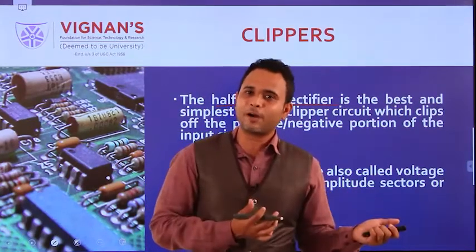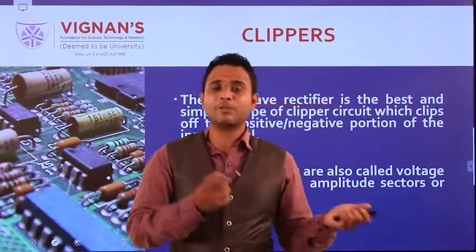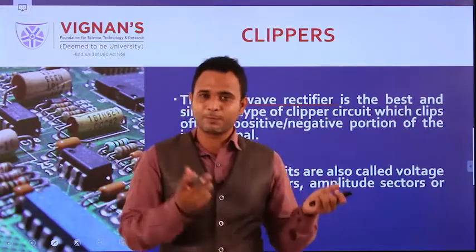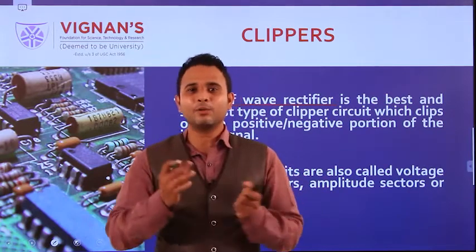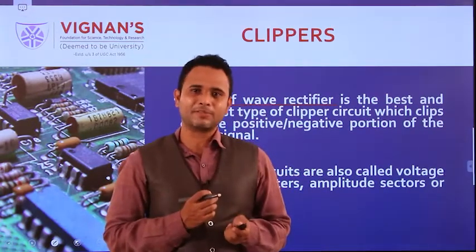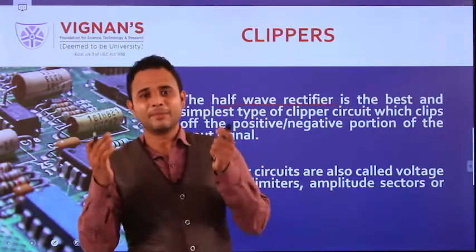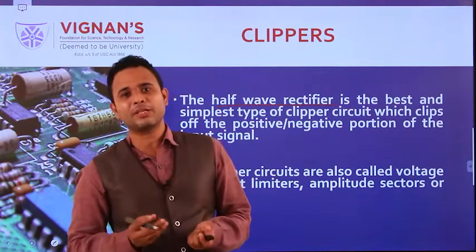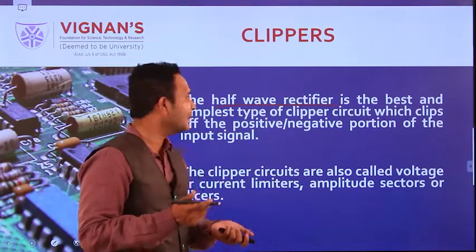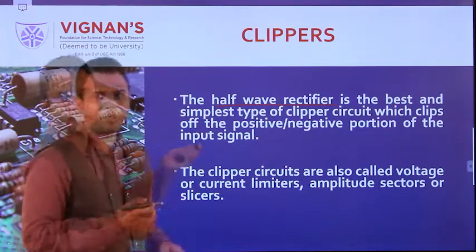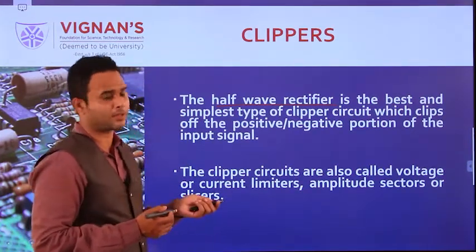The output of the half wave rectifier has only positive peaks, and the negative peak is suppressed. So the output is a non-sinusoidal signal.